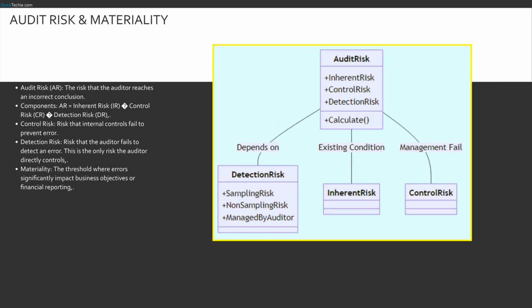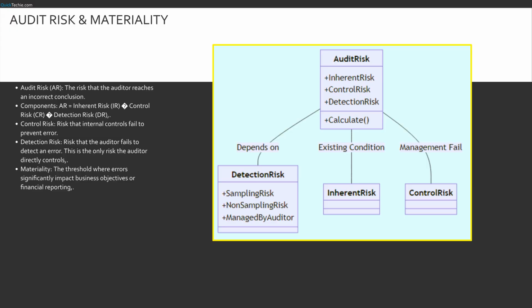We also face our own risk, audit risk. This is the chance we say everything is fine when it isn't. It is composed of 3 parts. Inherent risk, the messiness of the system itself. Control risk, the chance management's defenses fail. Detection risk, the chance we miss the failure. Crucially, detection risk is the only one we control. We lower it by testing more samples or using better tools.